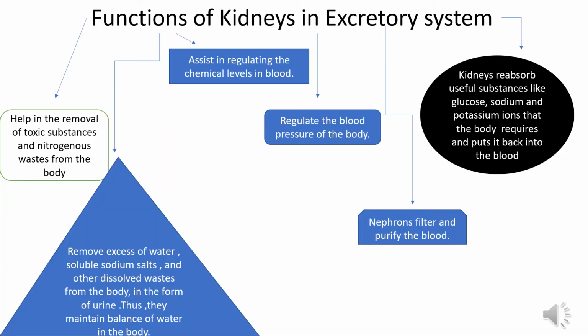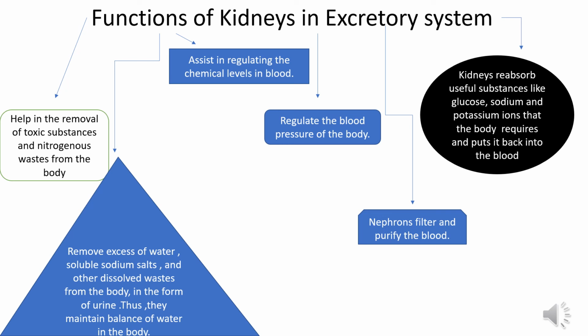Now let us discuss the functions of kidneys in the excretory system. There are a total of 6 functions. The first one is that kidneys help in the removal of toxic substances and nitrogenous wastes from the body. The second one is that kidneys remove excessive water, soluble sodium salts, and other dissolved wastes from the body in the form of urine. Thus, they maintain the balance of water in the body. The third one is that the kidneys assist in regulating the chemical levels in blood.